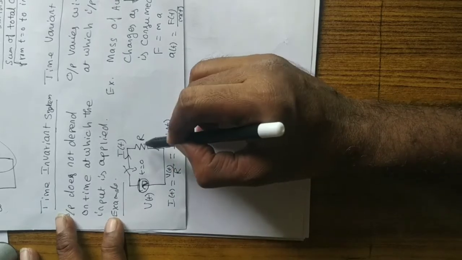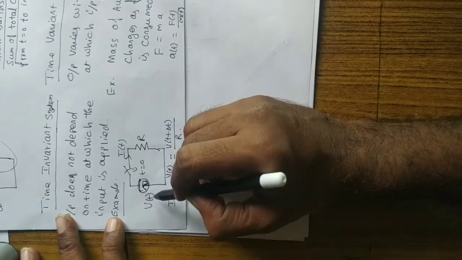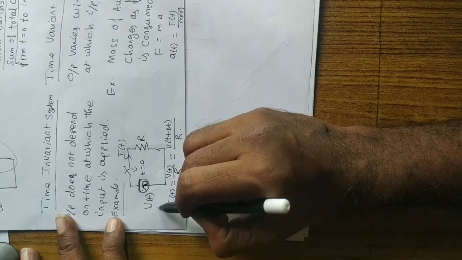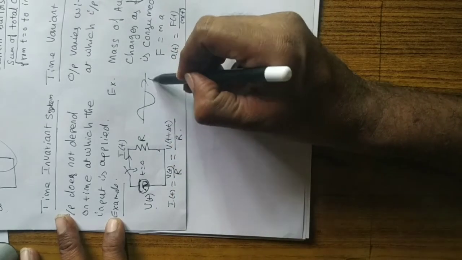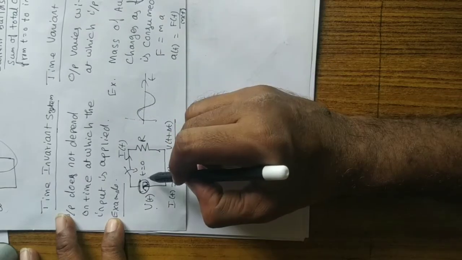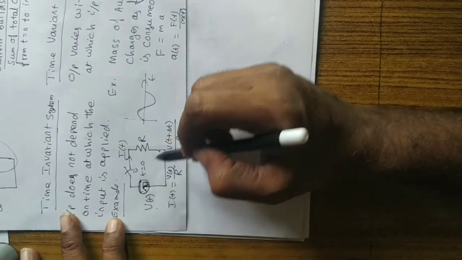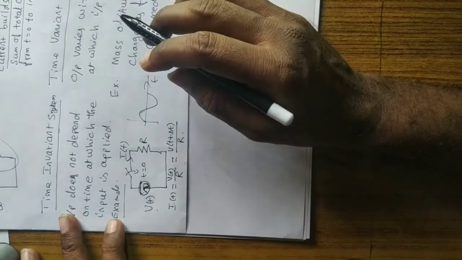Example, let us consider the same resistor connected across an AC source. Right, an AC source is a time varying source. So with respect to time, the magnitude is varying, increasing and decreasing. Right, at time t equal to 0, let the switch be closed. Now some current is flowing through the resistor.